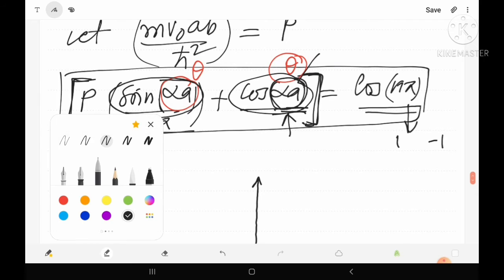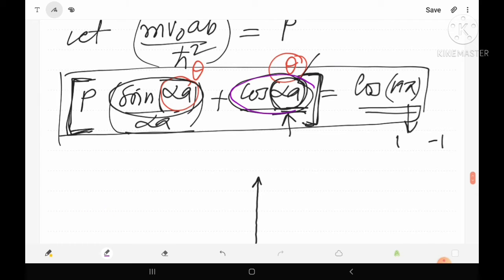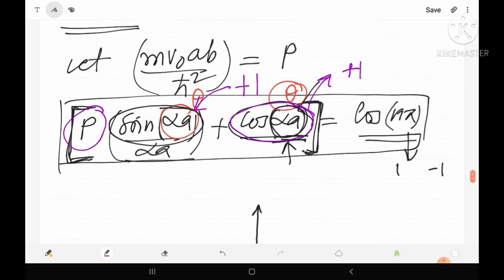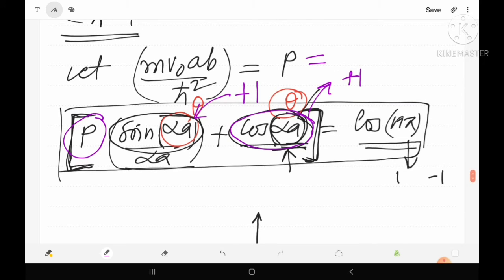In case of cos alpha a, its maximum value is plus 1. Similarly, for sin alpha a, its maximum value is again plus 1. The value of P is a constant, so its value may be 0, 1, 2, 3, 4 up to a very large value, but it is constant. So we may consider any type of value. Here the value of P may be, suppose, 1, 2, 3, any integer value.